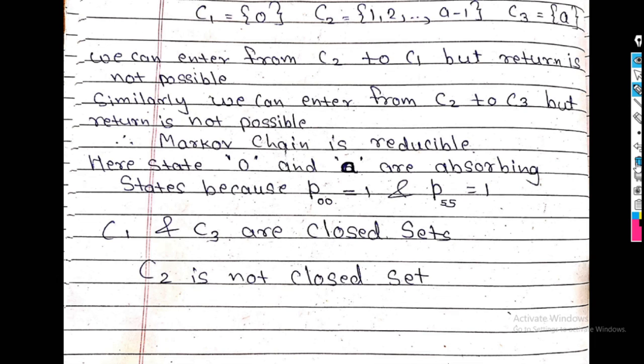In that case we get 3 communicating classes: 0, 1 up to a minus 1, and last a. And here this Markov chain is a reducible Markov chain. It is not an irreducible Markov chain because we get 3 communicating classes, while communicating classes C1 and C3 are called closed sets.